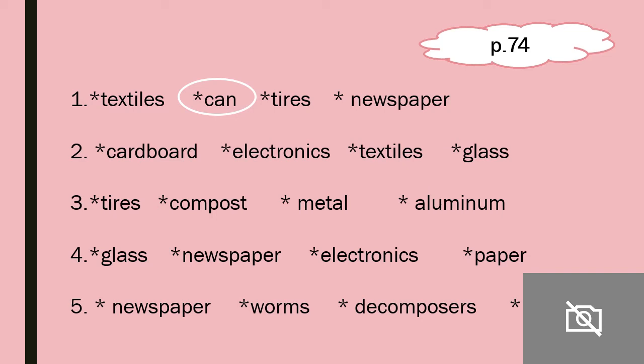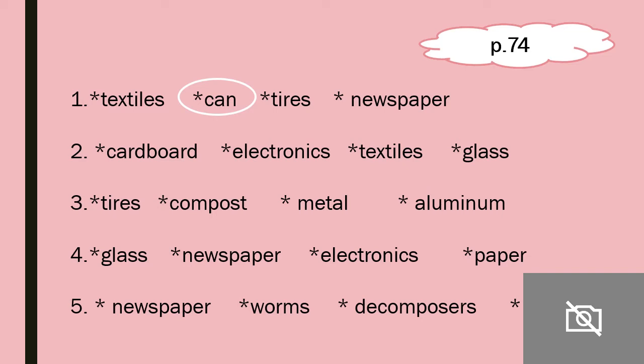Number 2, a thin and stiff board used to make boxes or signs. So what do you mean by thin and stiff? Stiff means hard. So it's stiff and thin, used to make boxes or signs. They use it for the signs in the streets, boards, and boxes.